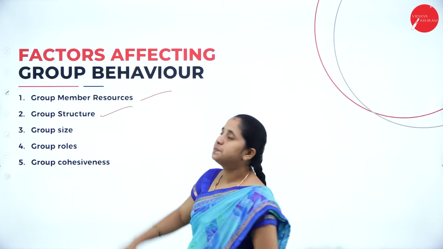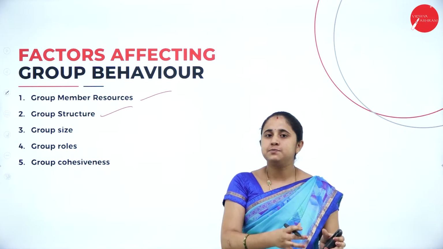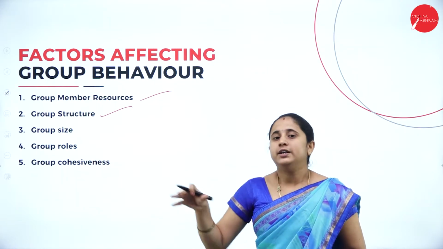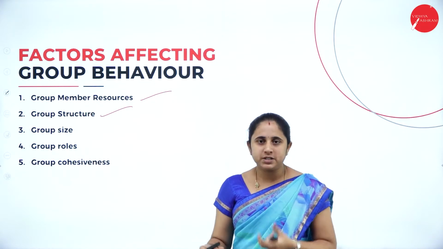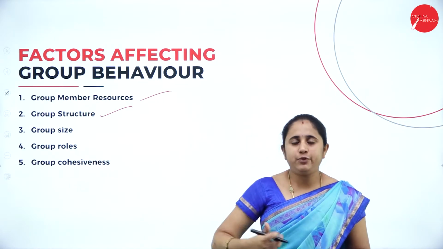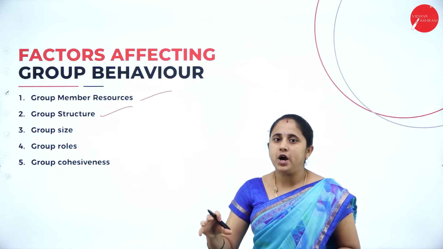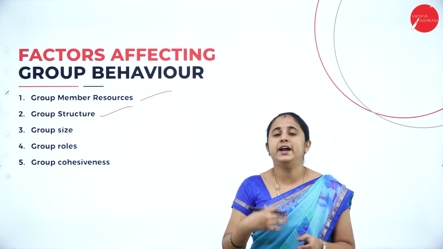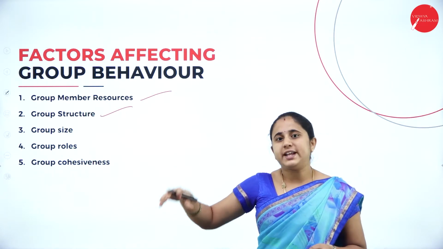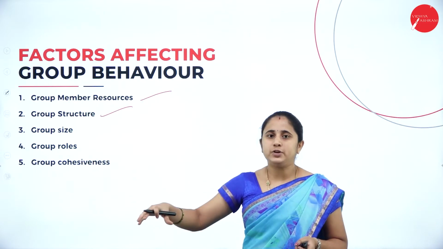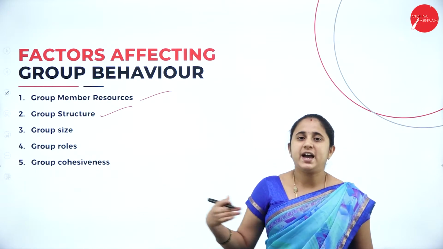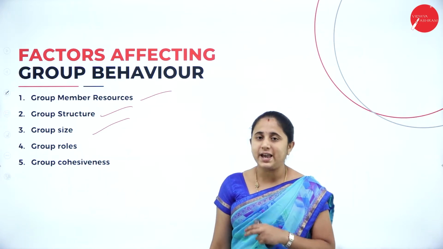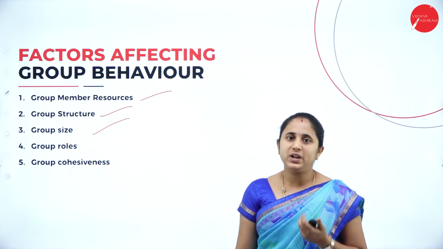The next one is group structure. Group structure may be small or large: two or more individuals, or more than 10 members in a group, or 2 or 3 members in a group. The size of the group will influence group behavior. A small group of 2 or 3 members increases the coordination and interaction between the members. If there are 10 members in one group, the cooperation, coordination as well as the interaction is very little. So based on the group size, the group behavior will be influenced.